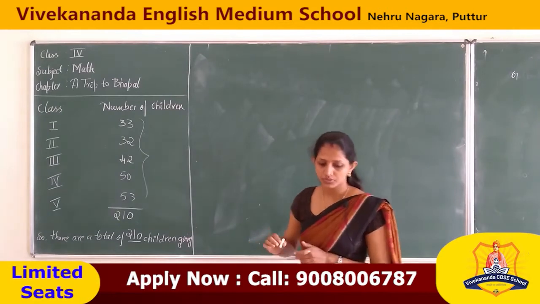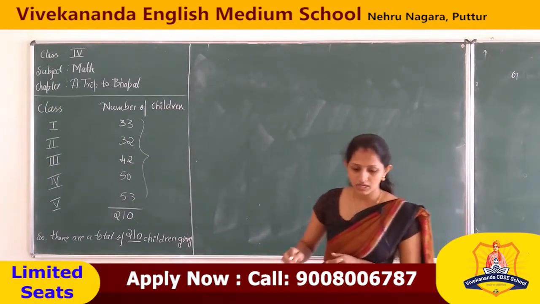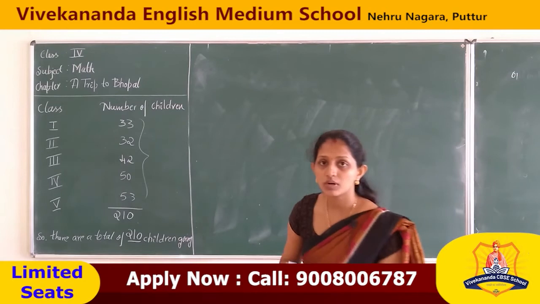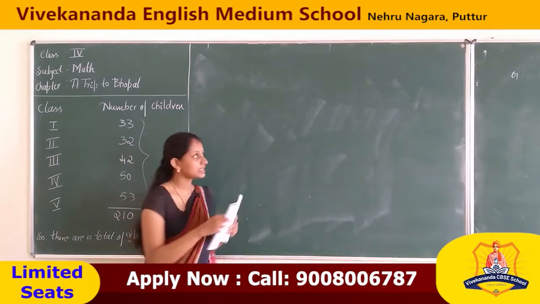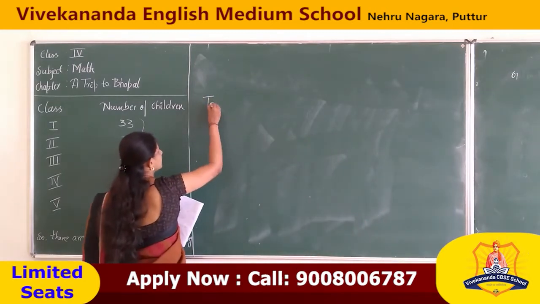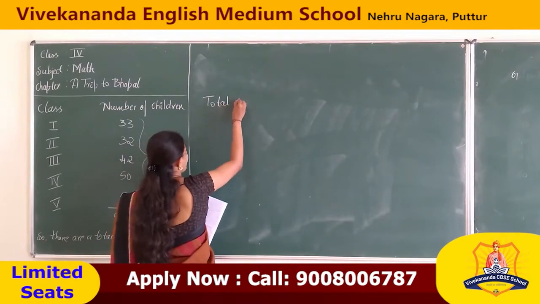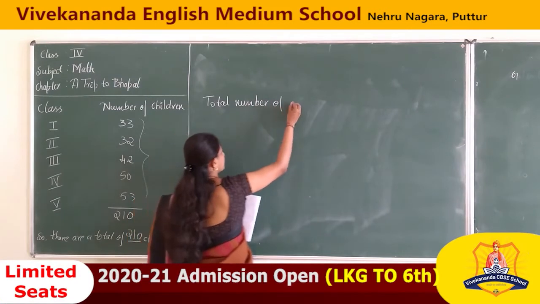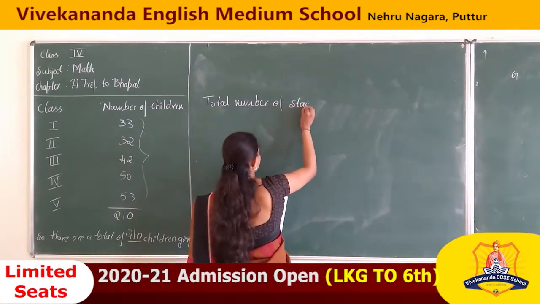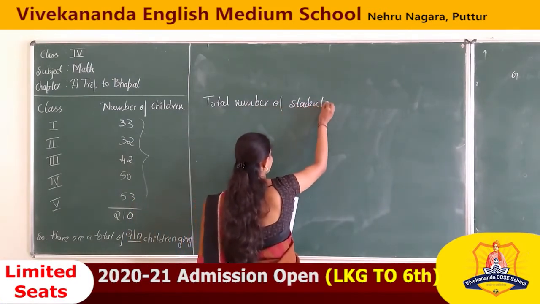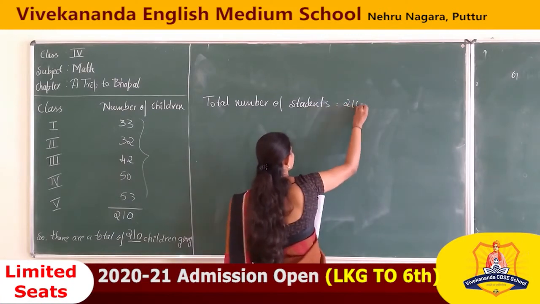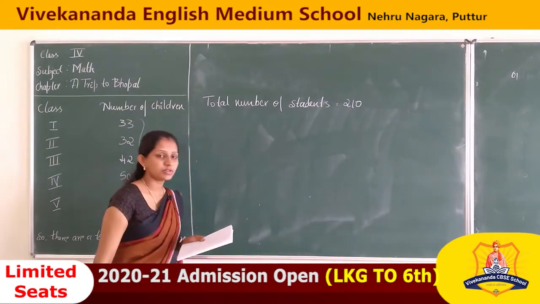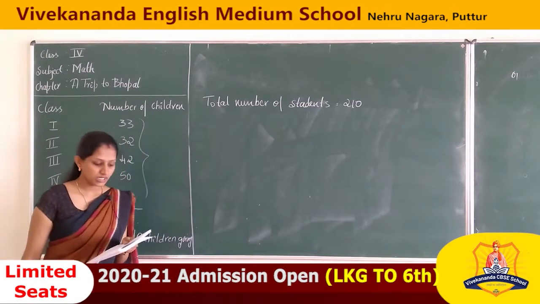What we have to do? How many buses we need? Total number of students is how much? Total number of students is 210, correct? Total number of students that one mini bus can take is,